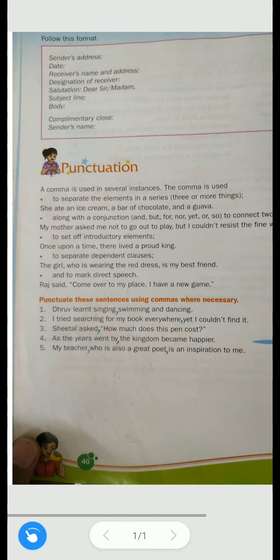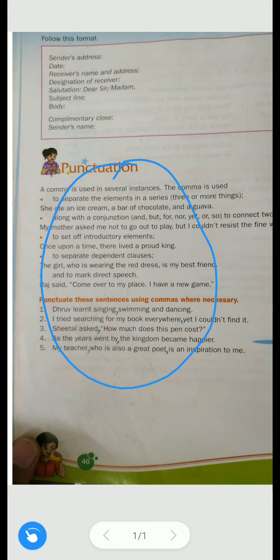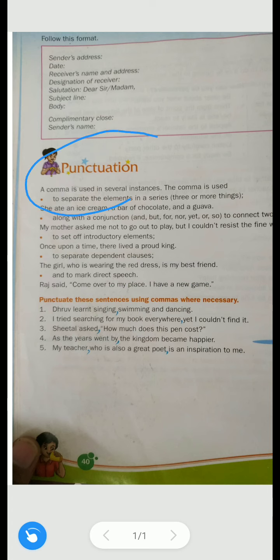Understood? So we have discussed this small grammar topic, when to use the comma punctuation mark. Now you are expected to write this whole exercise in your classwork notebook. Give the title punctuation marks, or punctuation in brackets, comma. Okay, when to use comma, and write down this exercise.